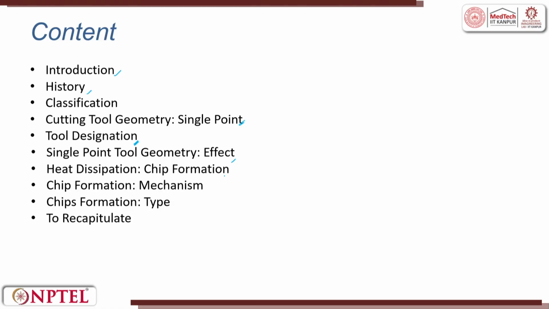This friction leads to heat. Let us understand how heat gets dissipated and what the influence of heat is on removal of material. Then we will see chip formation. What is a chip? The material which is removed from the bulk material is called a chip. We will see the chip mechanism, the different types of chips, and a small recap on machining.